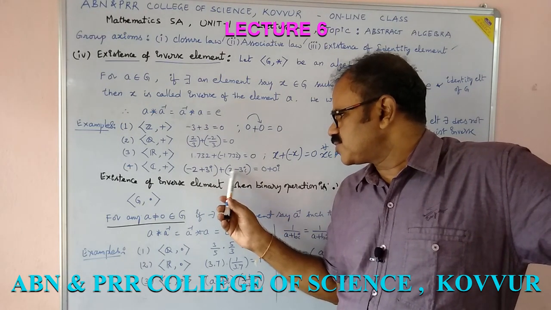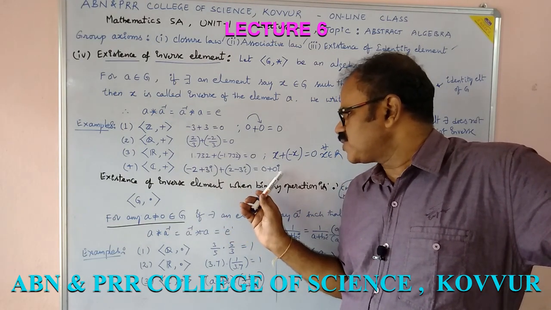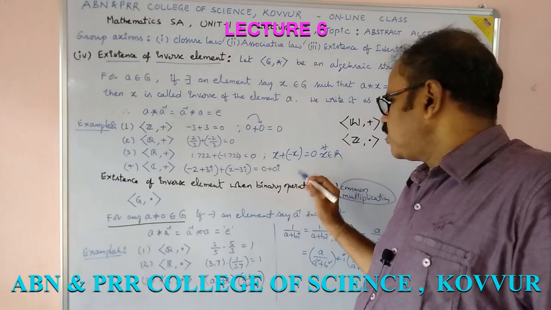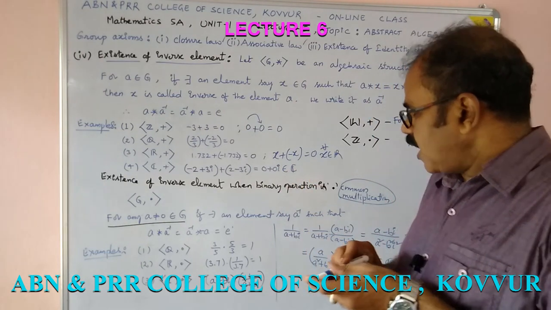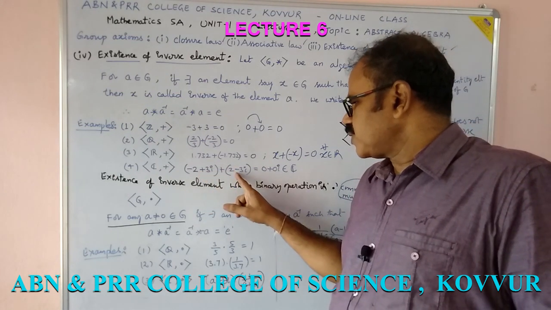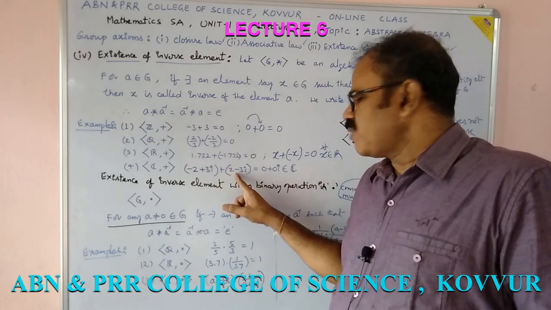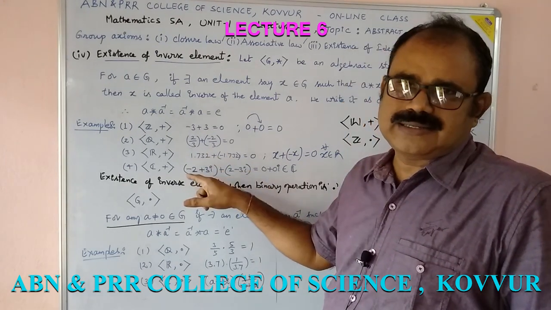Minus 2 plus 2 is 0, plus 3i minus 3i is 0. So we get 0 plus 0i, which belongs to C, which is the identity element. For minus 2 plus 3i there is a 2 minus 3i, which is its inverse. One is the inverse of the other.